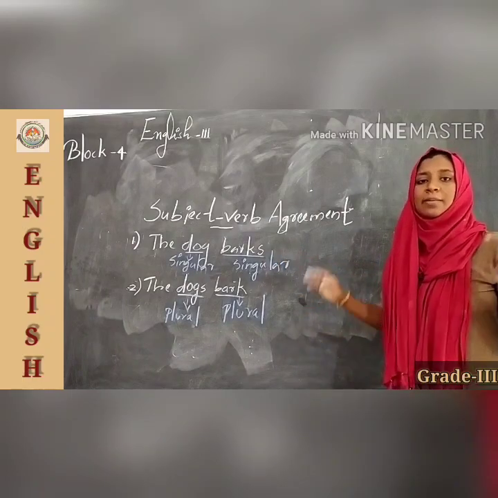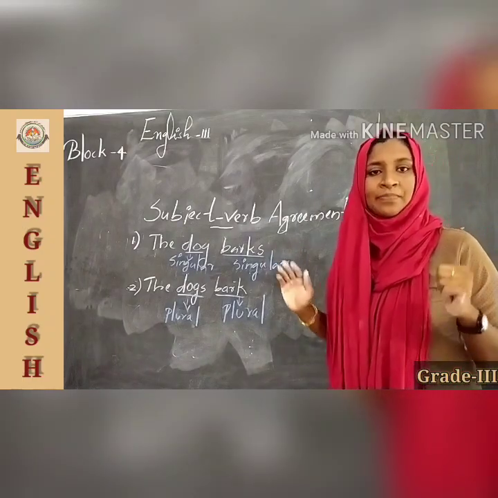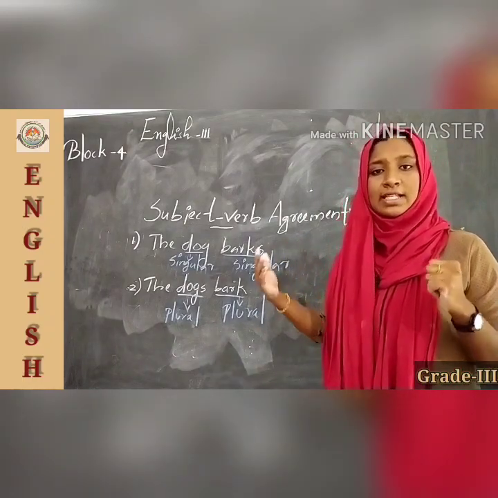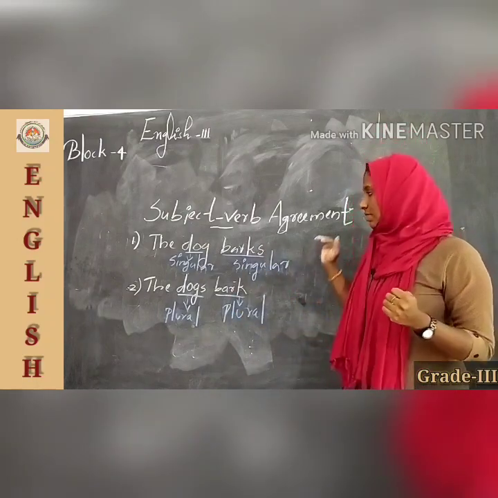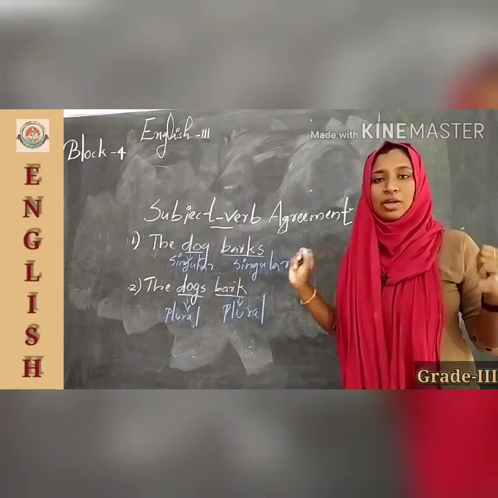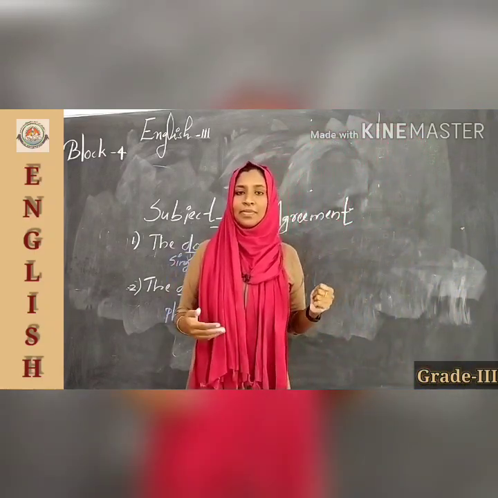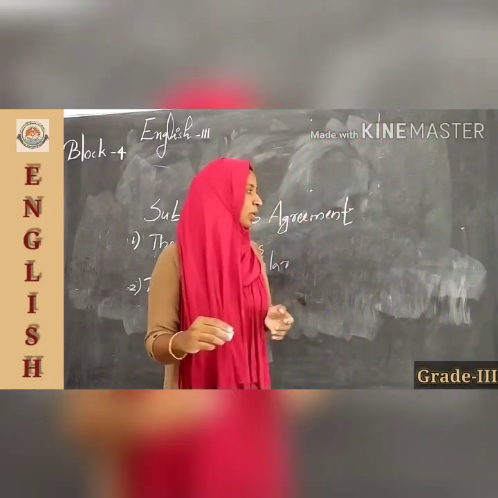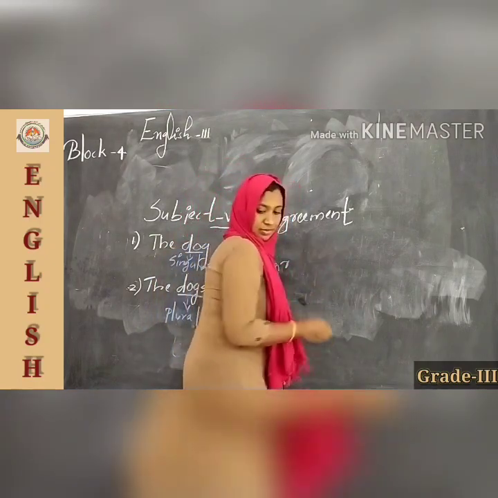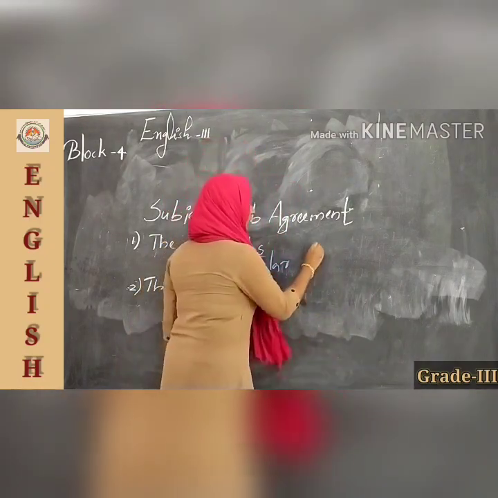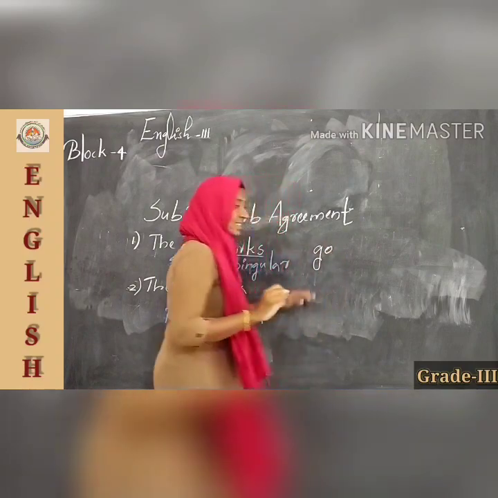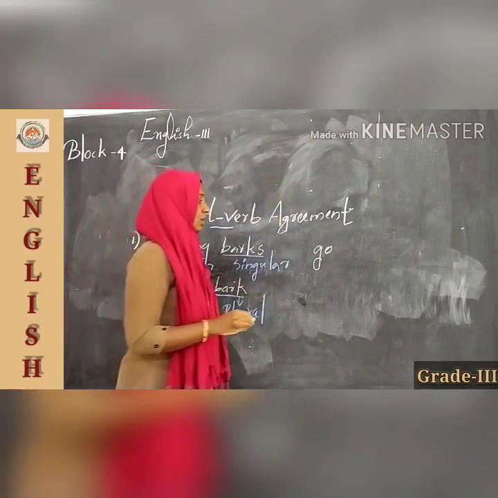Okay, is it clear? The base form of the verb is already plural and if we add s or es, it becomes singular. So we need not add s or es to the base form of the verb to make it plural. Okay, for example, go. It's a verb, isn't it?